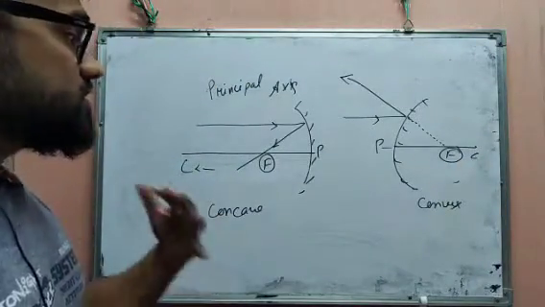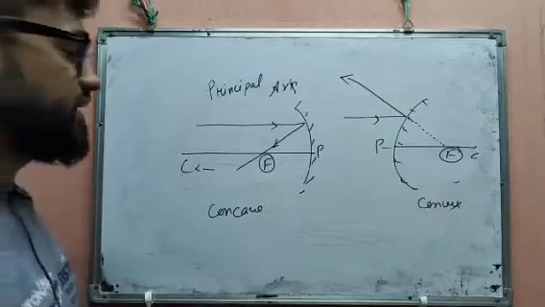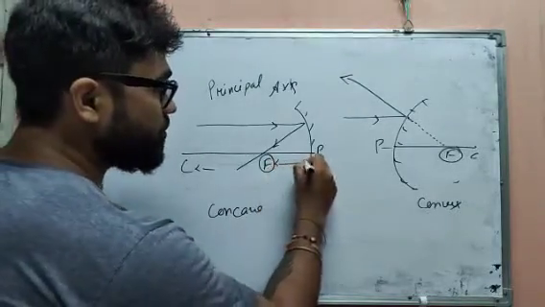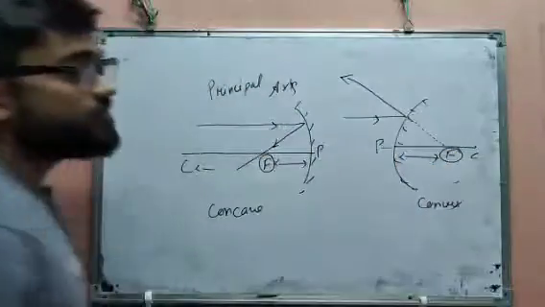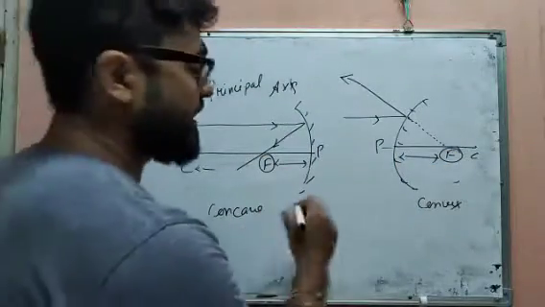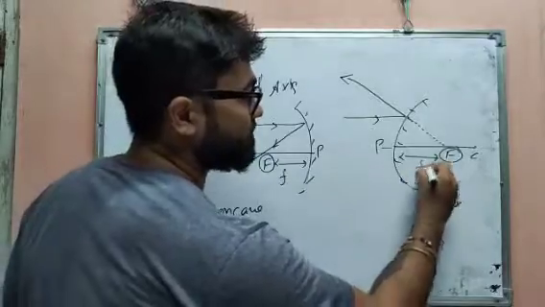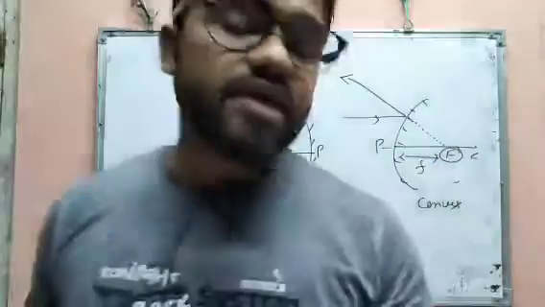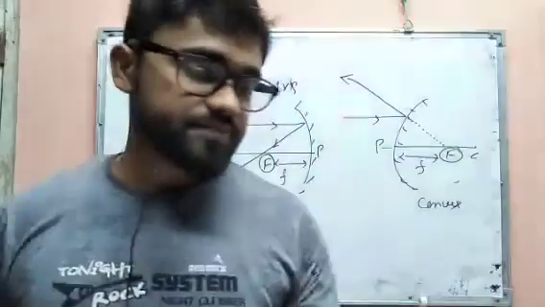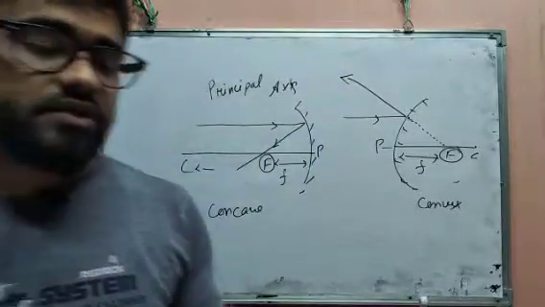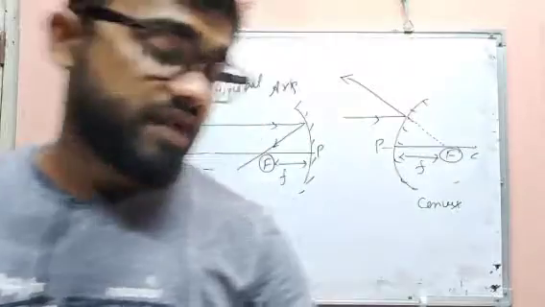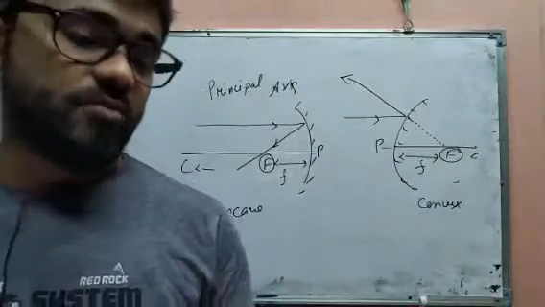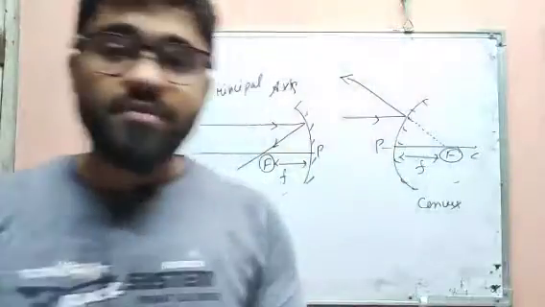Okay, so next we have focal length, the distance between pole and focus for both mirrors. The distance between pole and focus is called focal length, which is denoted by small f. Okay, so uses of spherical mirrors we have given, and also uses of classifying as a concave and convex mirror. Okay, so next we have lens.